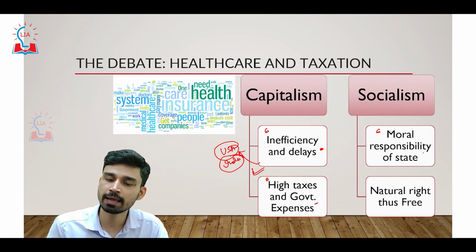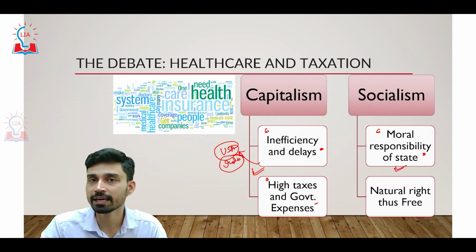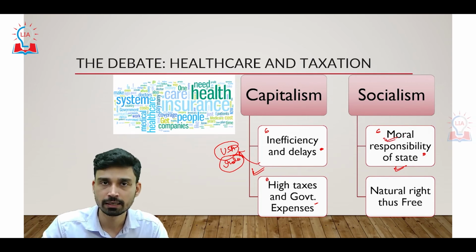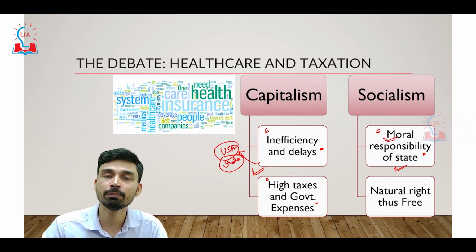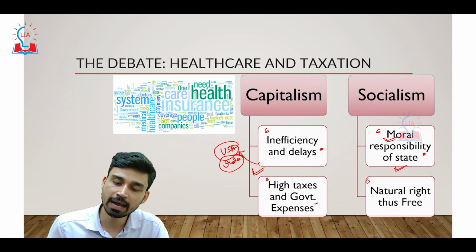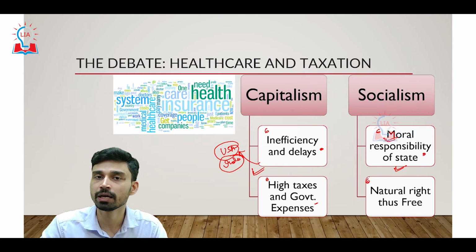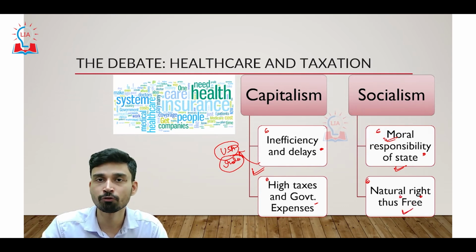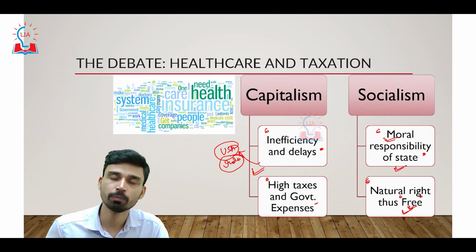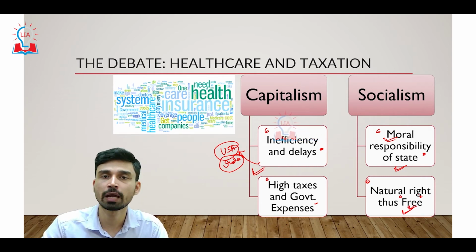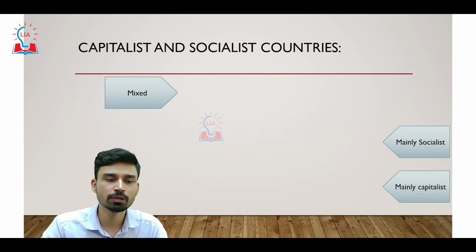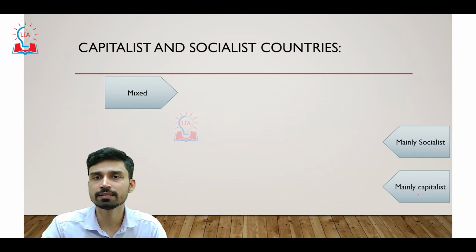Second, socialism says that providing healthcare and basic health facilities should not be left to individuals. It should be the moral responsibility of the state, and having good health is not something that can be bestowed by someone on the state. It is a natural right of every human being just because they are human beings, and since it is a natural right, you cannot charge anything for providing it, and that is why it should be free. So these are the two different systems, capitalism and socialism, and how they think about healthcare and taxation. So which countries in today's world can be considered capitalist and which can be considered socialist?